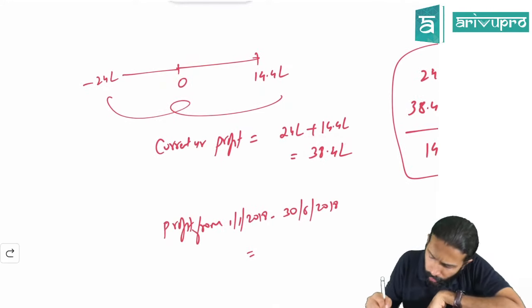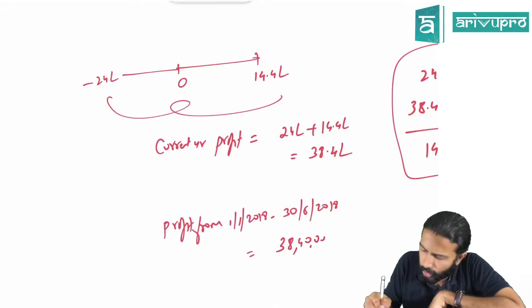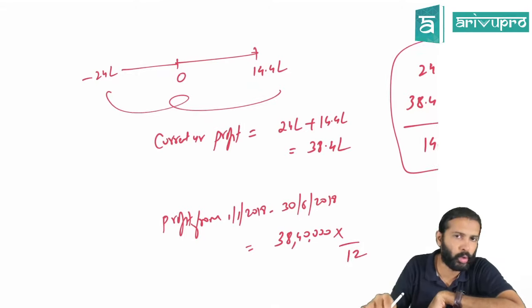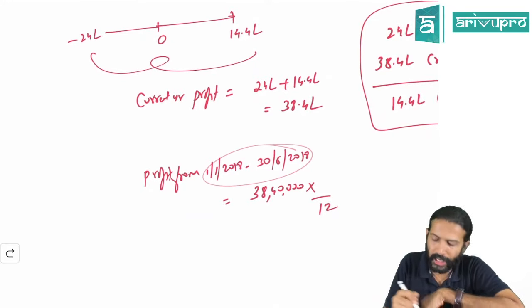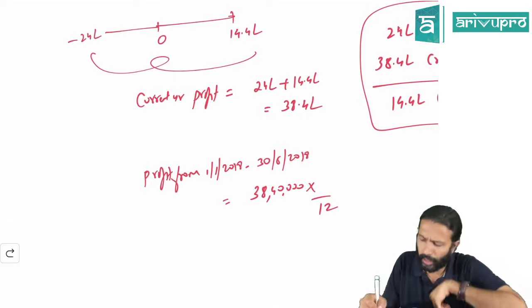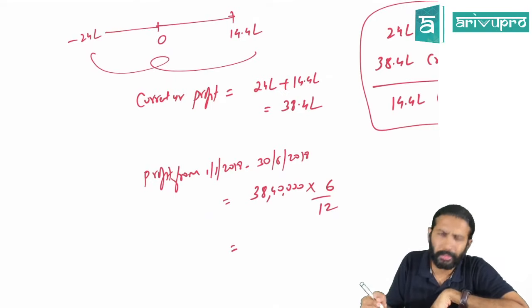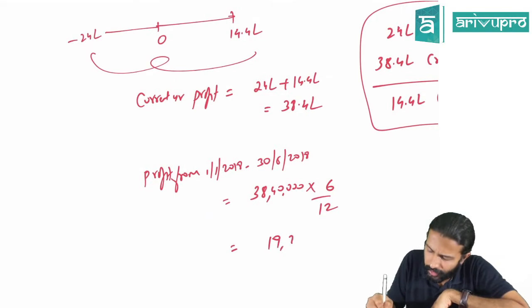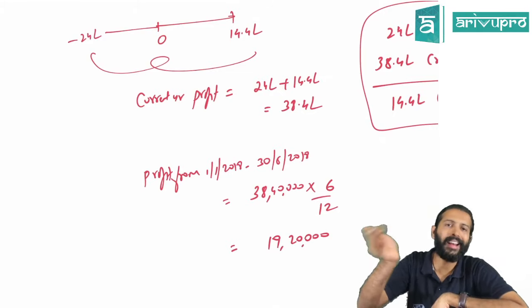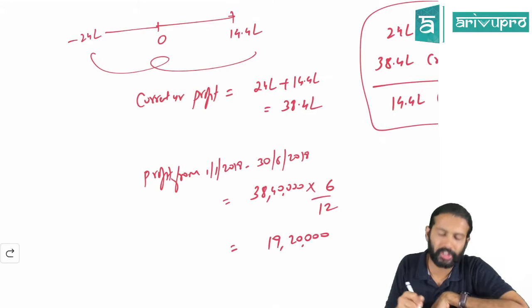Profit for the whole year is 38 lakh 40,000. That means 38 lakh 40,000 is the profit for 12 months, the whole year. From 1st Jan to 30th June, if you count, Jan, Feb, March, April, May, June, only how many months, sir? 6 months. For 6 months, how much will it be? 19 lakh 20,000. So 19 lakh 20,000 is the profit for this period.